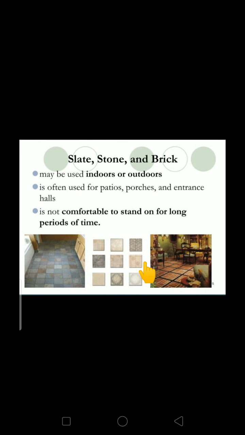Okay, then this is flooring which is made using slate, stone and brick. These are all common materials we are going to see in our practical life. It may be used indoors or outdoors. It is often used for patios or porches and entrance halls. It is not comfortable to stand on for long periods of time because it's hard. That's why it is used where the movement of people occurs less.